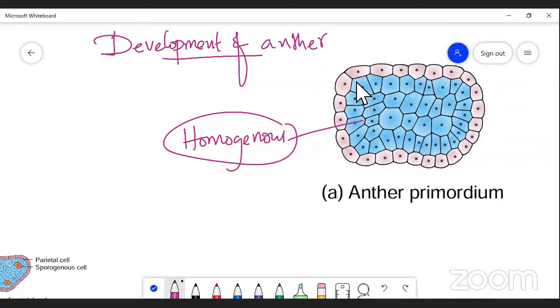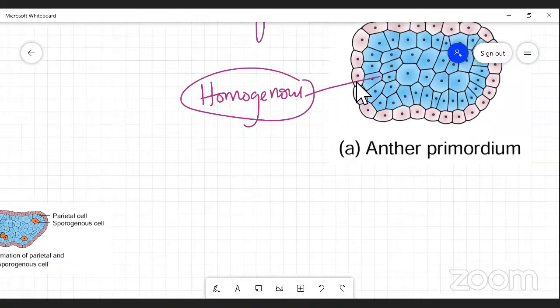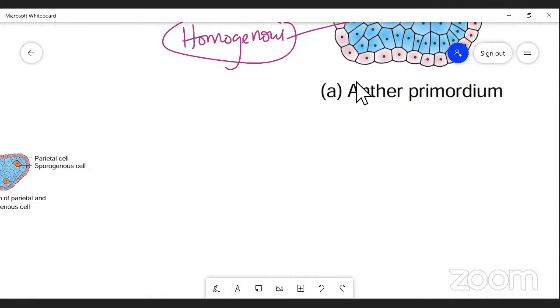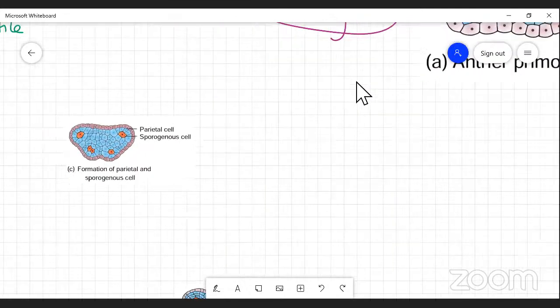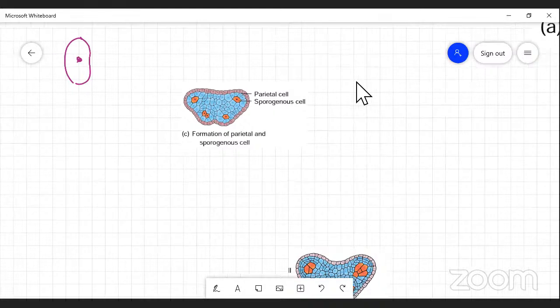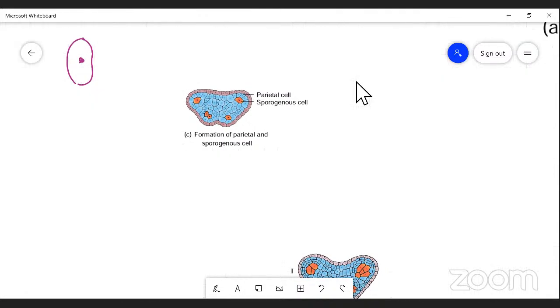Some layers of this homogeneous tissue give rise to the fertile cells, in the hypodermal region.